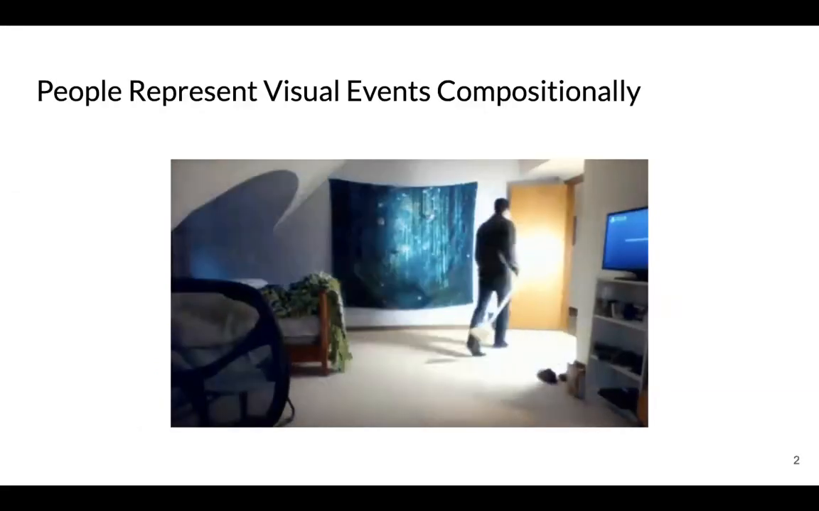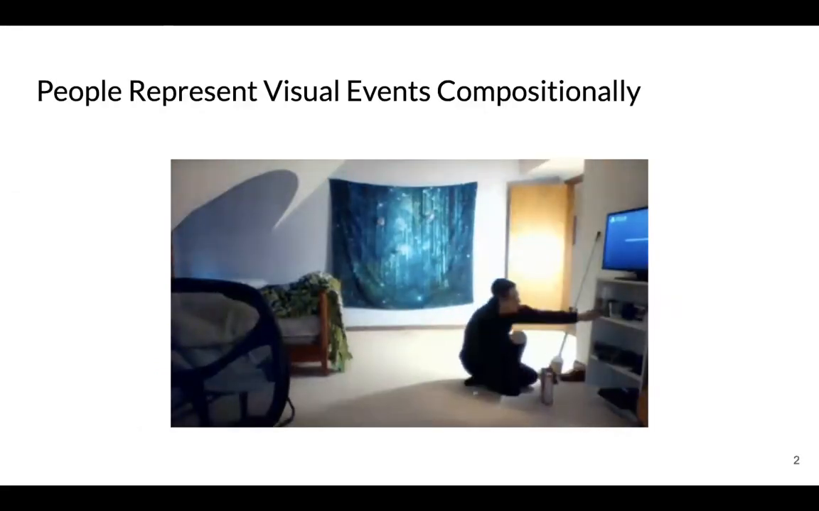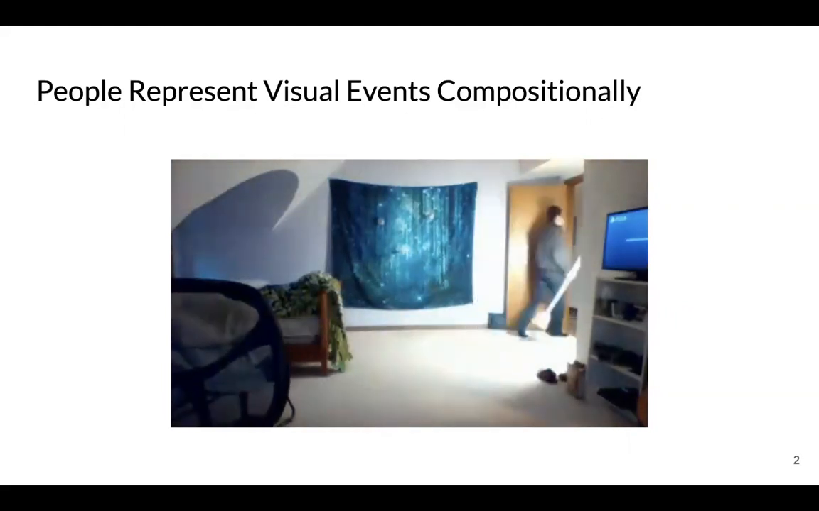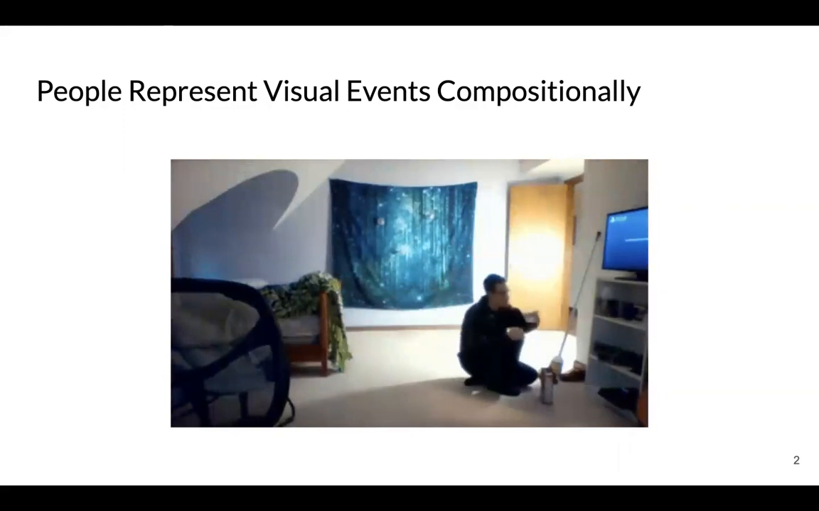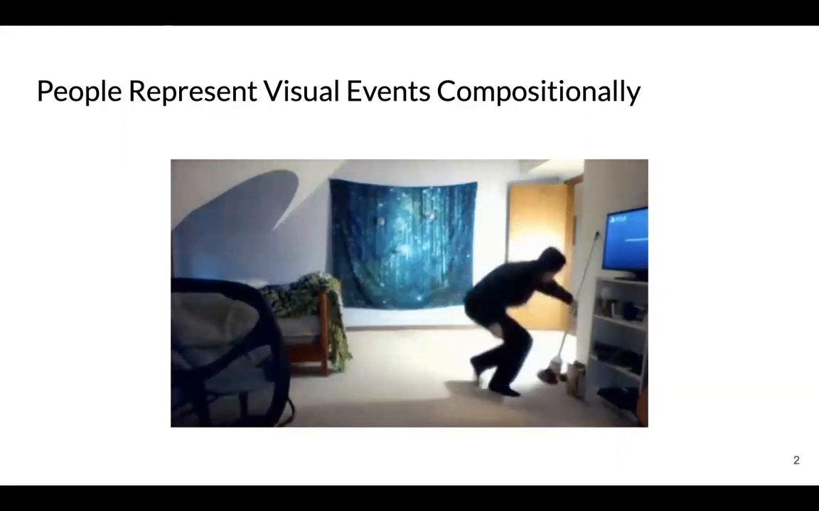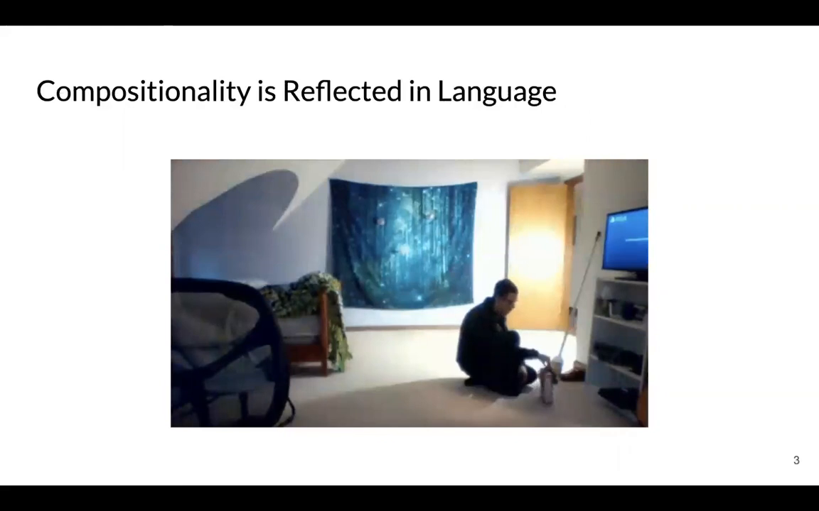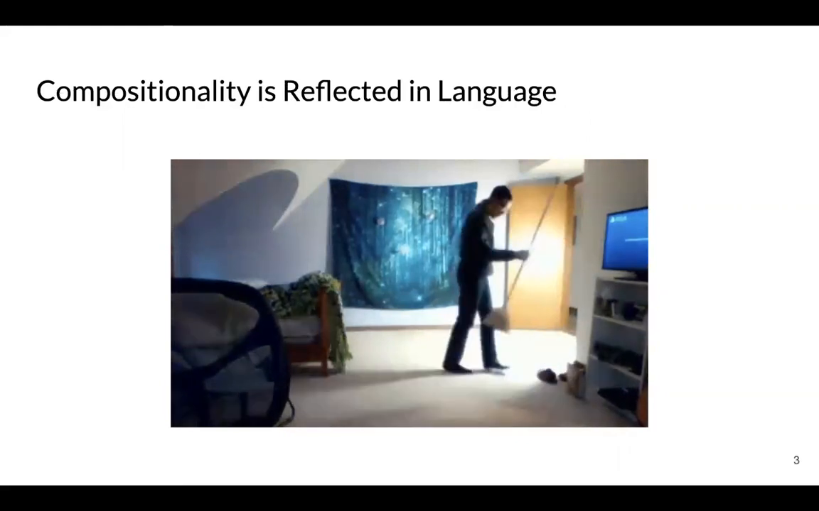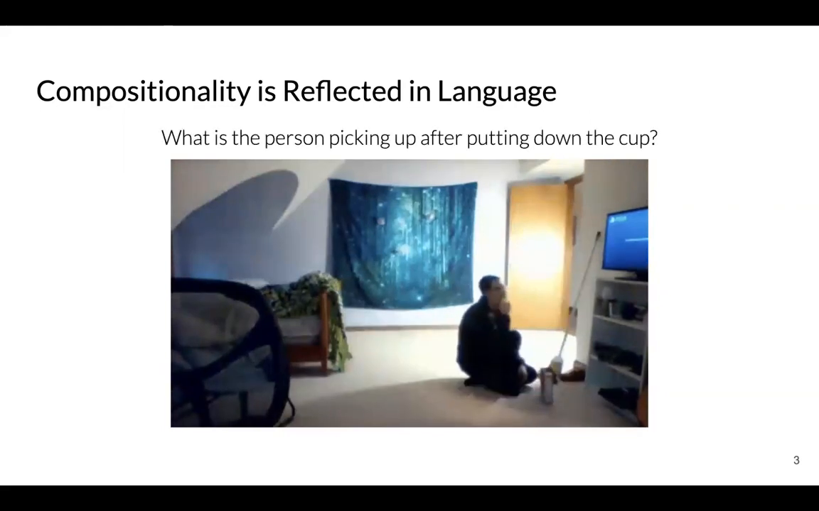People represent visual events as a composition of actions between agents and their surrounding objects. On the video, for instance, we can recognize objects such as the cup or the broom, and we can observe a sequence of actions. The man eats food from a box, drinks water from a cup, and then picks a broom up. This compositionality is reflected in the language we use to talk about events, allowing us to ask, what is the person picking up after putting down the cup?